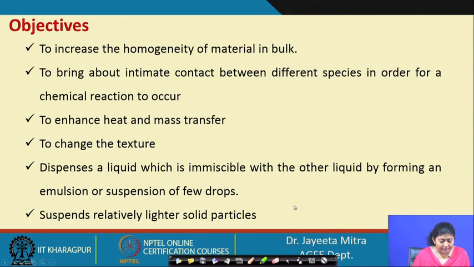And to suspend relatively lighter solid particles. If the particles are lighter and we need to keep them in a suspended situation, we need to agitate continuously so that they will be dispersed properly in the liquid sample. So, these are the functions, the objectives or aims that we fulfill by using the agitation or mixing operation.